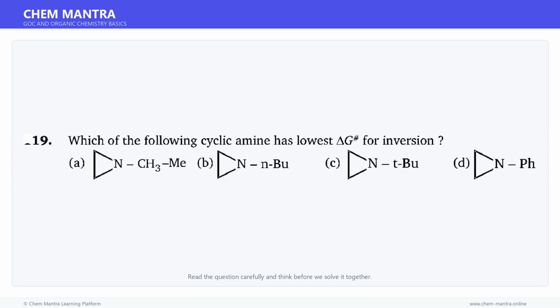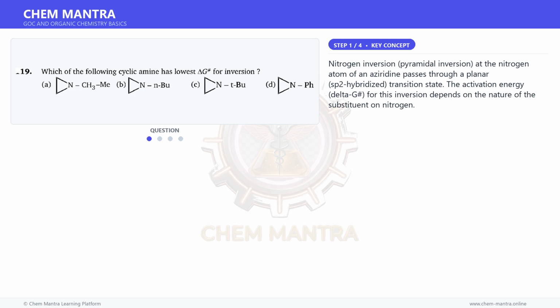Here is a question. Read it carefully and think about the answer. Let us solve it step by step. Let us first understand the key concept here. Nitrogen inversion, pyramidal inversion, at the nitrogen atom of an aziridine passes through a planar, sp2 hybridized, transition state. The activation energy, delta G‡, for this inversion depends on the nature of the substituent on nitrogen.